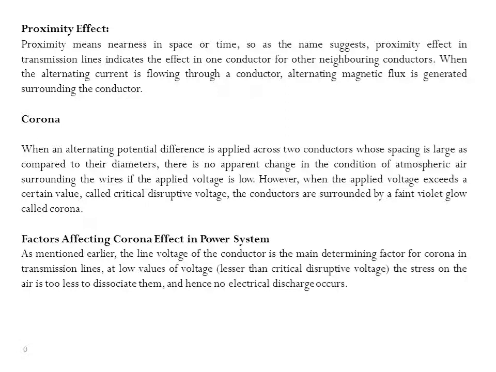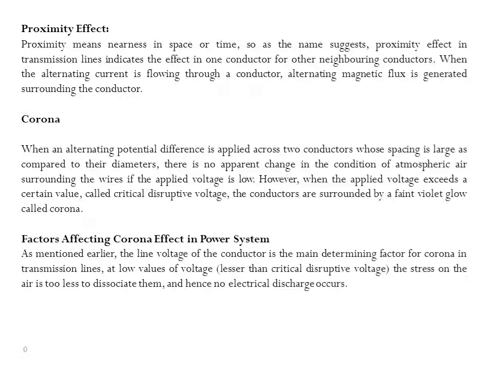So here the corona is something like this: when an alternating potential difference is applied across two conductors whose spacing is large as compared to their diameter, there is no apparent change in the condition of the atmospheric air surrounding the wires if the applied voltage is low.